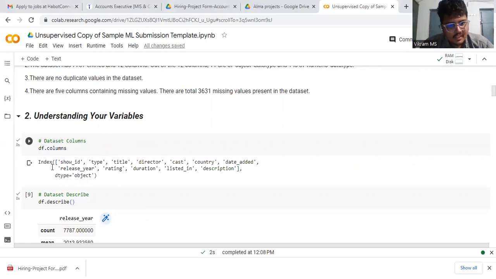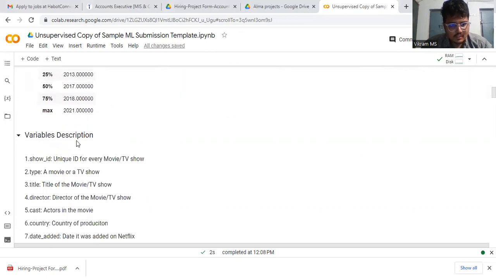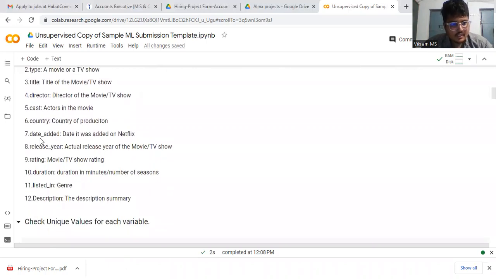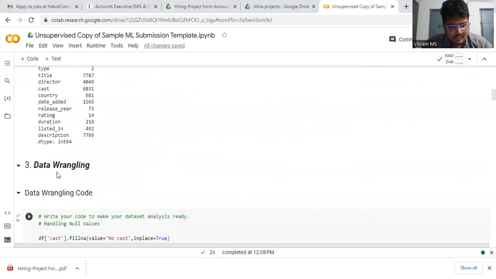Understanding our variables with df.columns, we show the index of the columns, as you see, the 12 columns. The df.describe shows the count, mean, standard deviation, minimum, 25%, and max. The variables are show ID, type, title, director, cast, country, date added, release year, rating, duration, listed in, and description. We check the unique values with df.nunique, as shown for show ID, type, title, director.